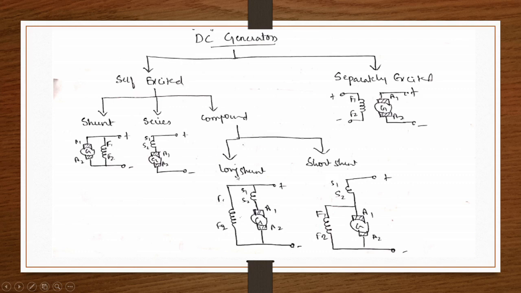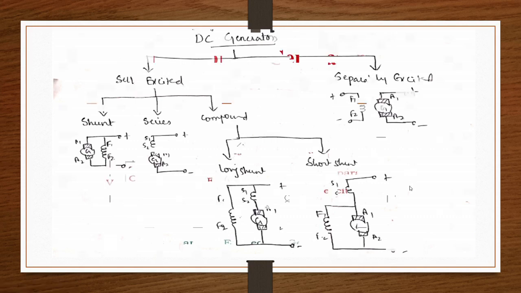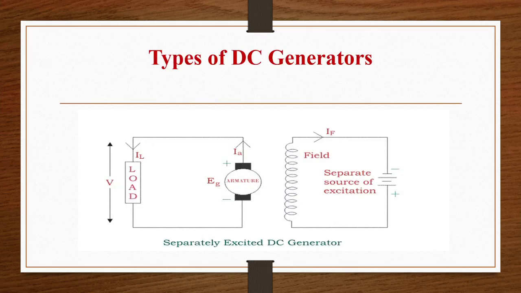Now let us see the compound generator, long shunt and short shunt. In short shunt, the shunt field winding is in parallel with only the armature winding, whereas in long shunt the shunt field winding is in parallel with both the armature and series field windings. So we can connect short shunt like this, and the connection of long shunt is like this. If you remember this diagram, then it is easy to write the voltage, current, and power equations. So let us see in detail the types of generators and their equations.